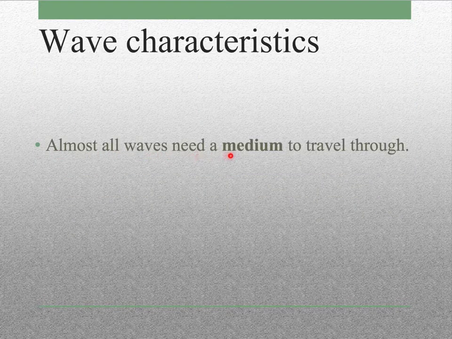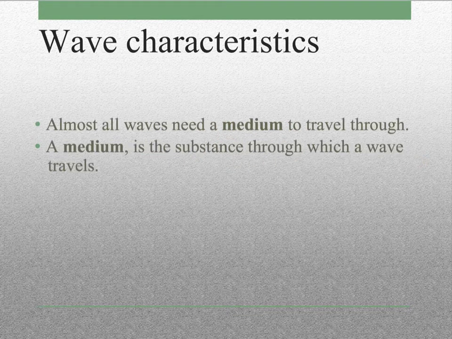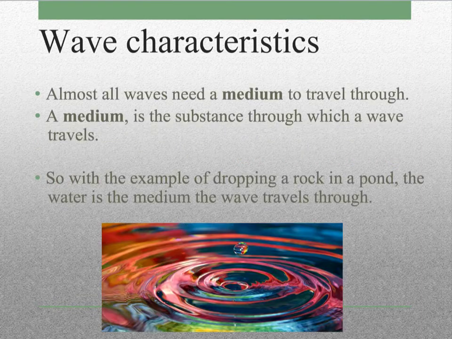Almost all waves need a medium to travel through. But what is a medium? Well, a medium is the substance through which a wave travels. So for example, if you drop a rock in a pond, right, you get these waves in the water. So the water is the medium that the wave travels through. It's whatever is actually waving as it goes through.